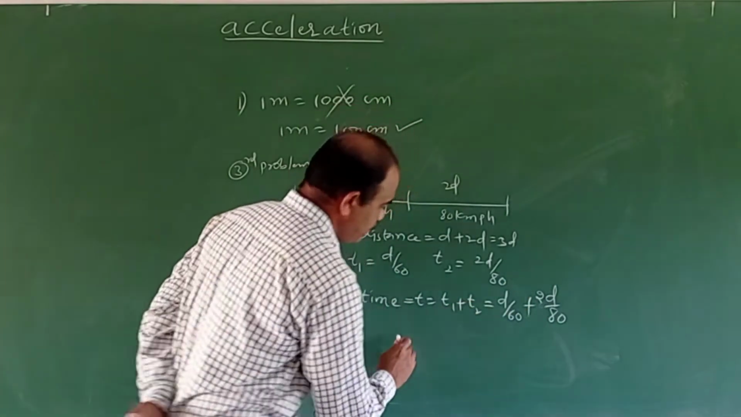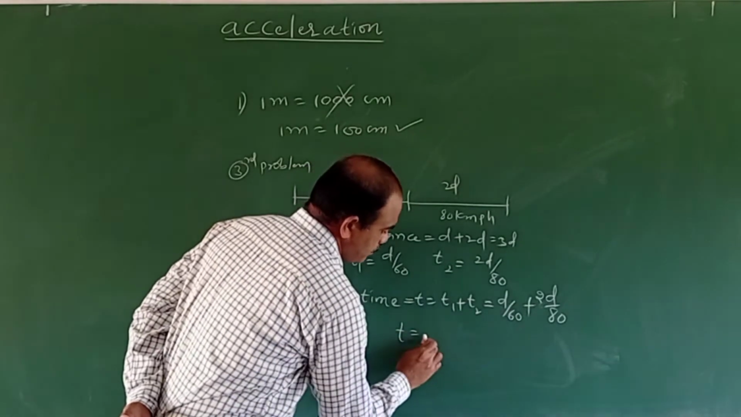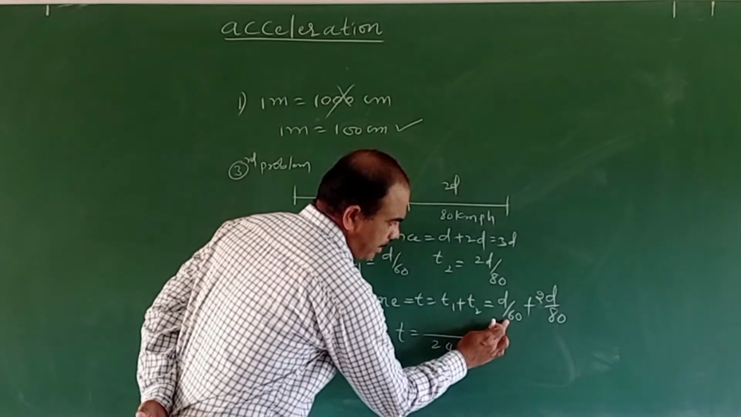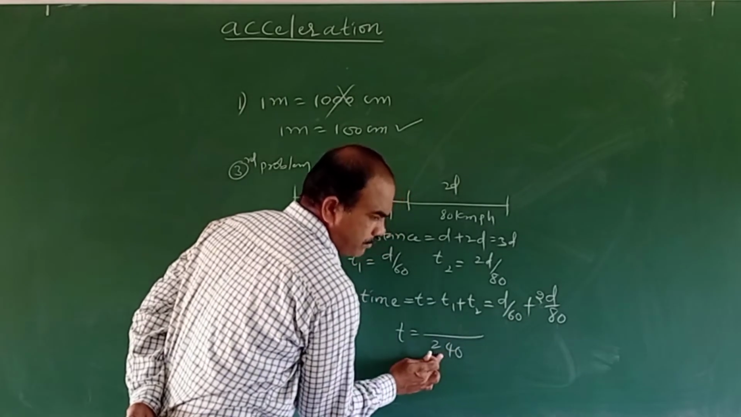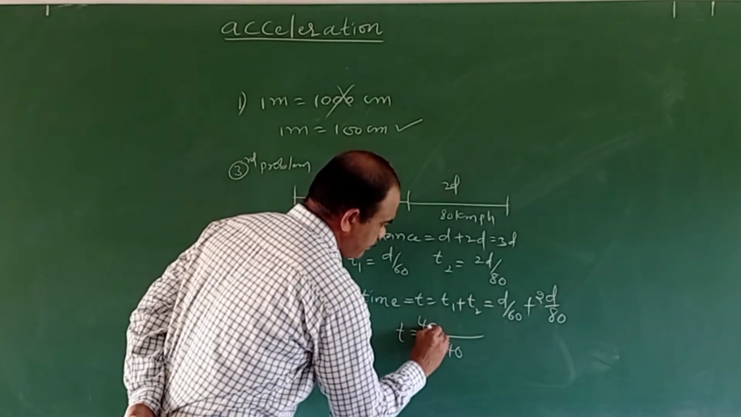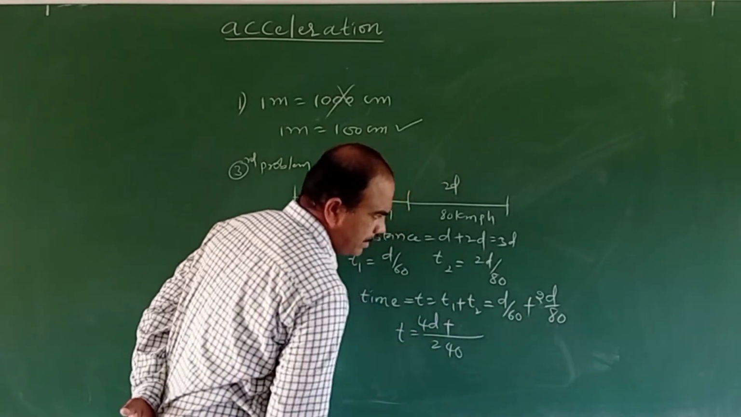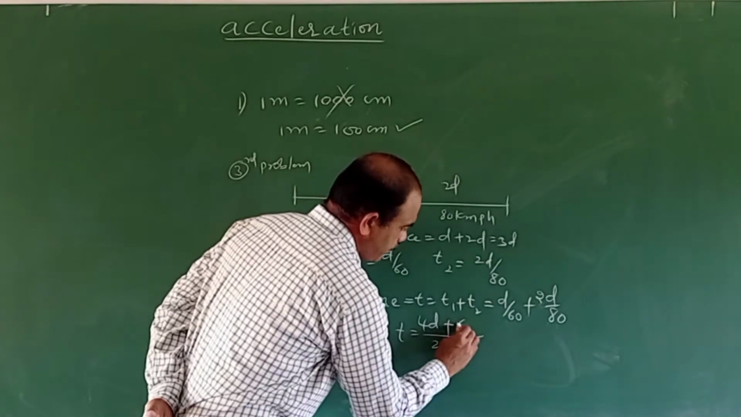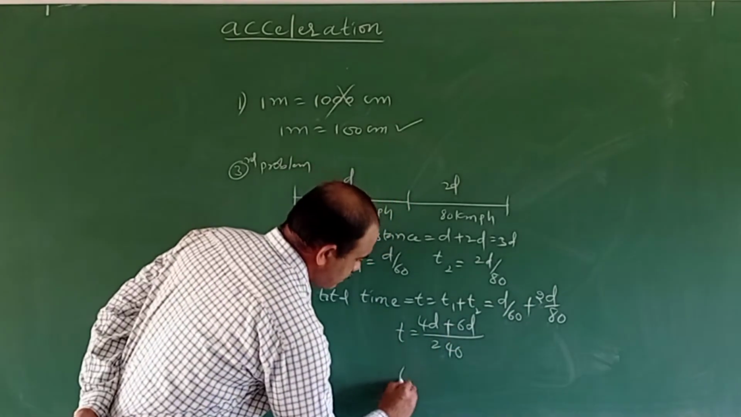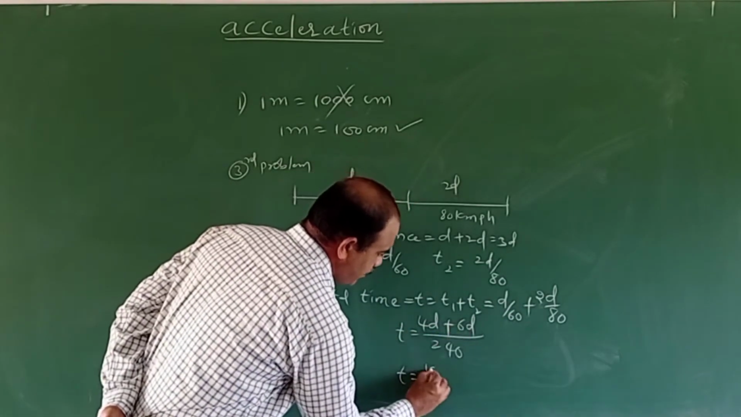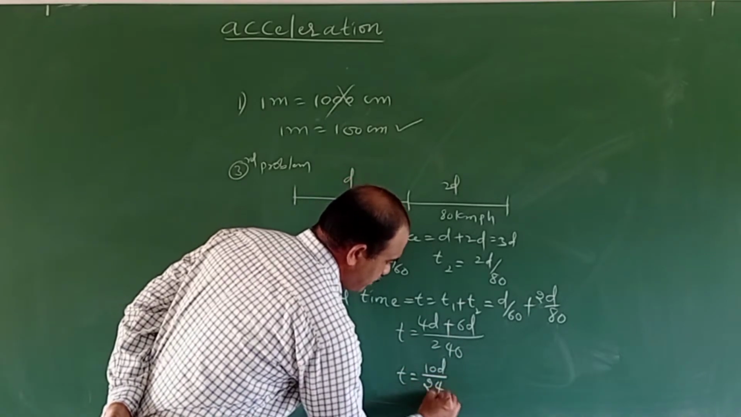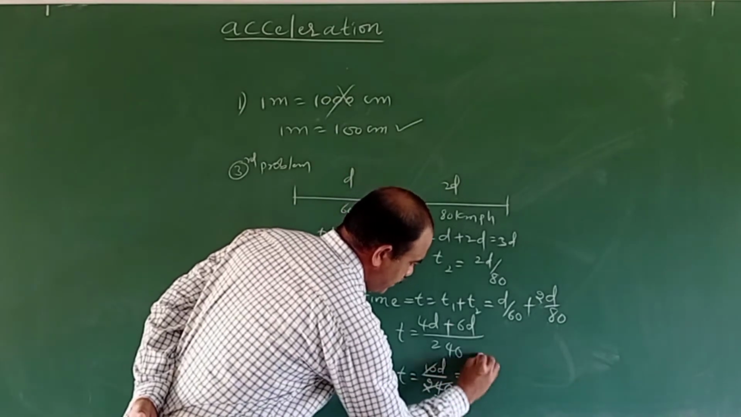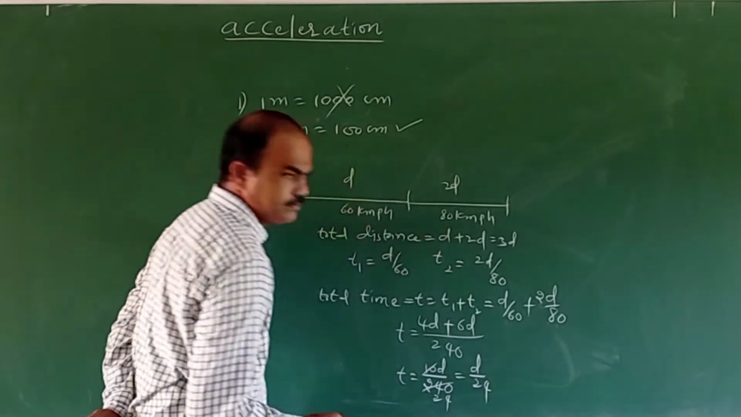Now the total time T, when I take the LCM, the LCM of 60 and 80 is 240. So with what value is 60 multiplied? With 4, giving 4d. And with what value is 80 multiplied to get 240? With 3, so 3 into 2d is 6d. So T equals 4d plus 6d, which is 10d by 240. So the total time is d by 24.